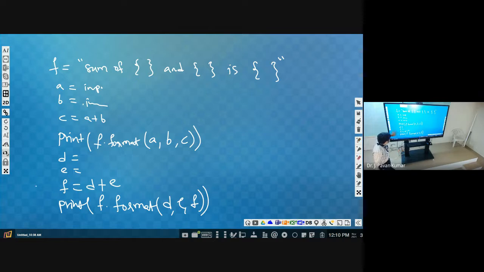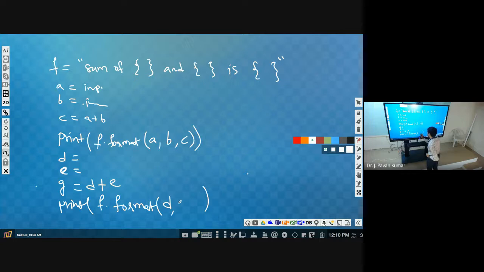Sorry, yeah, this variable value we should change. Right, this is E. What is this? We can take G. This is E comma G.